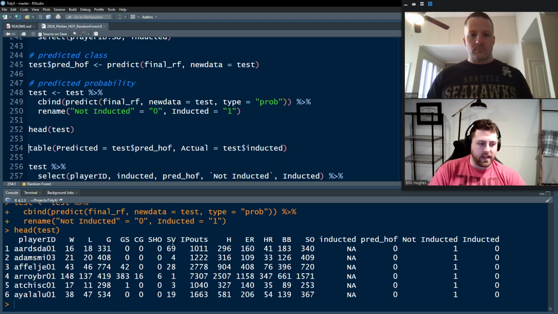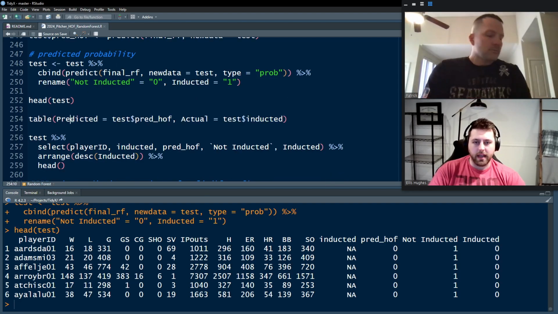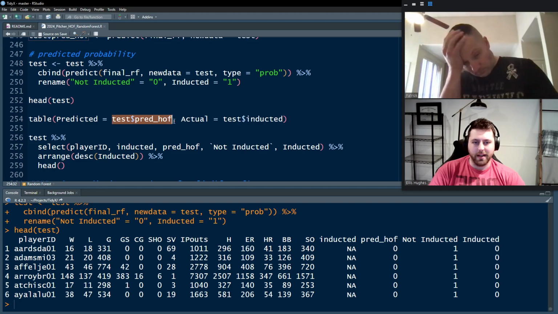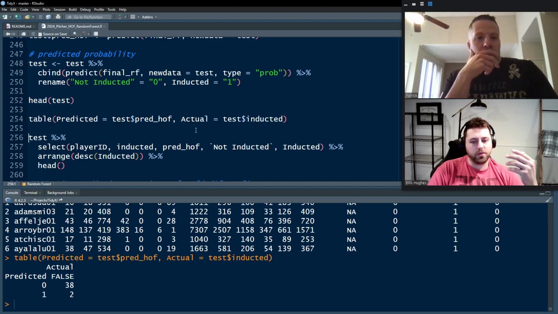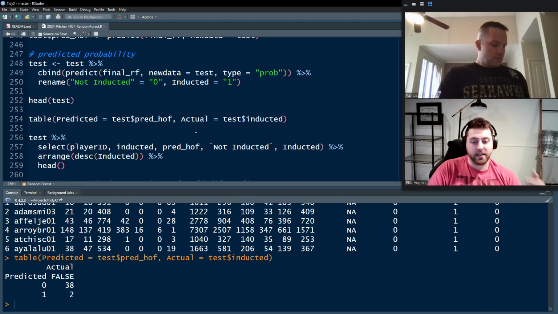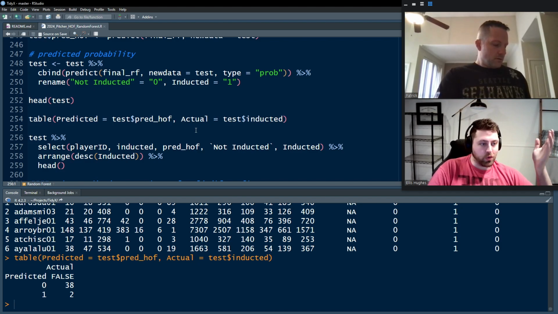Take head of that. That's a little bit wide. It's not super easy to read. But let's look at what are the total number that they predicted to get in, because obviously nobody actual is all false for everybody, and we've got 2 people that it predicts should get in, and 38 that don't.